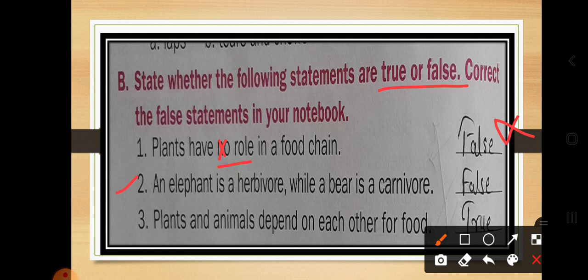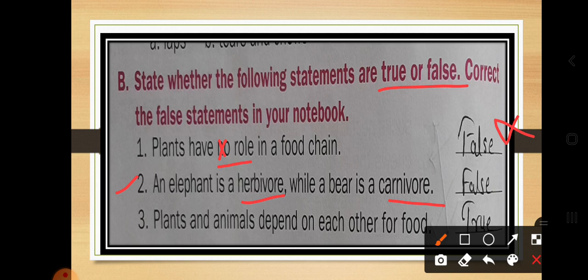The next question is: an elephant is a herbivore while a bear is a carnivore. Dear students, an elephant is a herbivore because it eats only grass, or you can say green plants. But is a bear a carnivore? No, the bear is an omnivore because it eats both green plants as well as the flesh of animals.